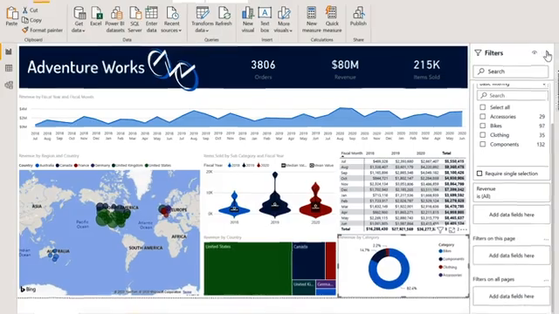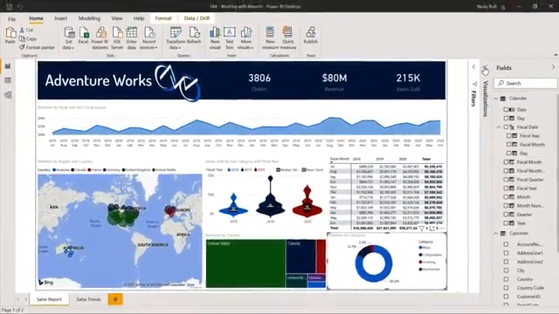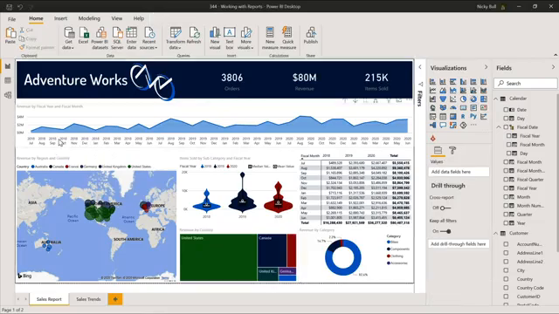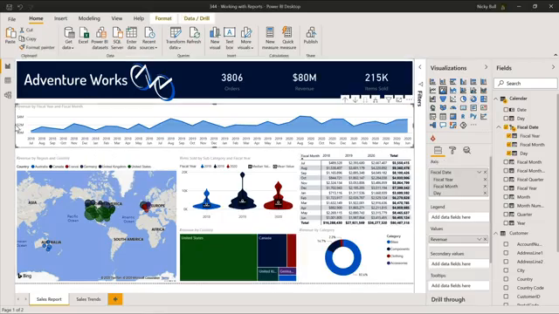So I'm going to close up the filters pane and expand the visualizations pane. And we're going to need to make a bit of space for our slicer. So I'm going to select my area chart. And then I'm just going to bring it in a little bit.